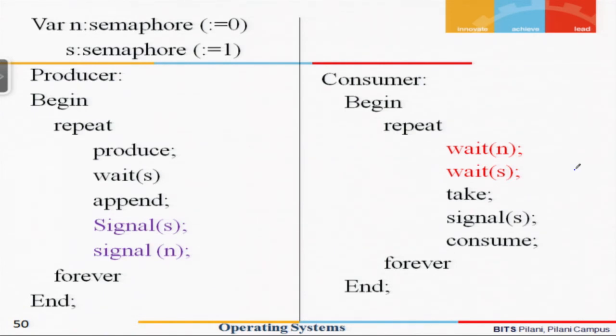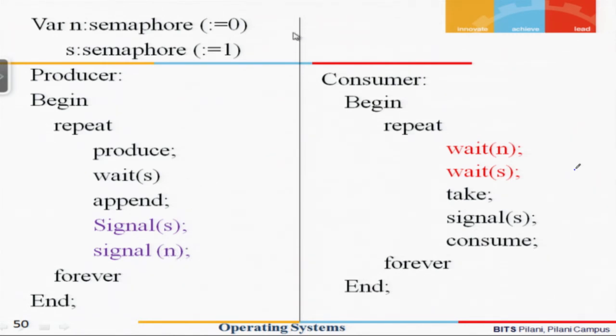Now it should release the buffer, and it should also tell the consumer that it has produced an item. So we find that signal s is meant for releasing the buffer, and signal n is meant for signaling the consumer that an item has been produced, meaning the value of n at this juncture, if it was initially 0, will now become 1.